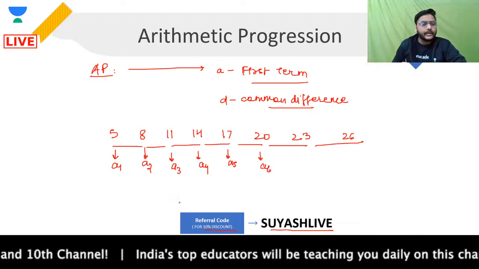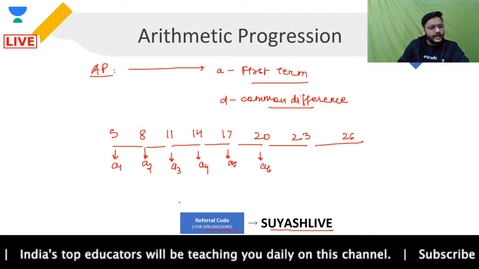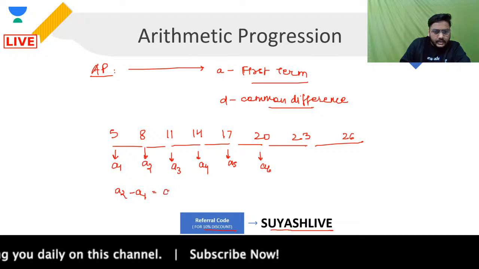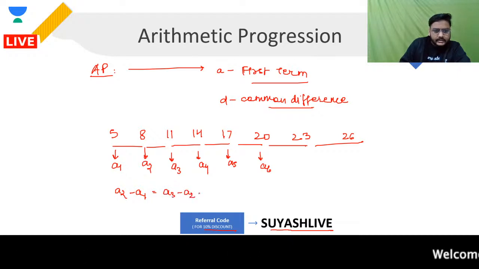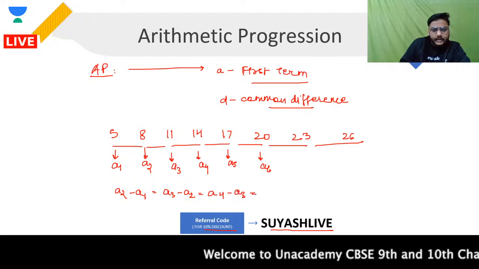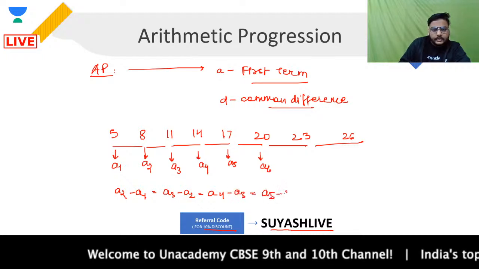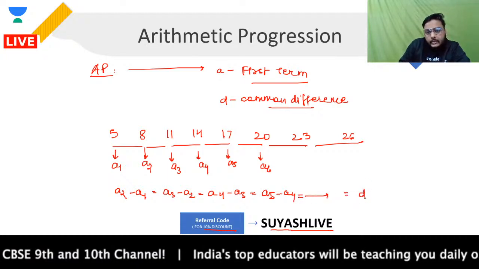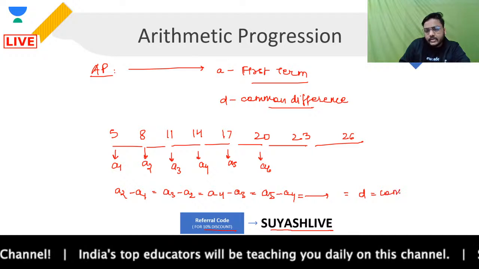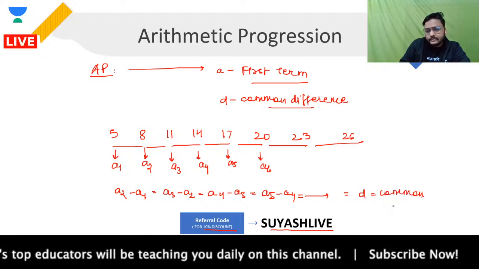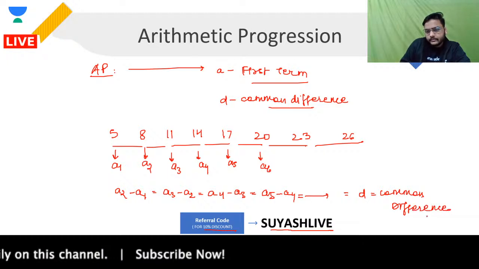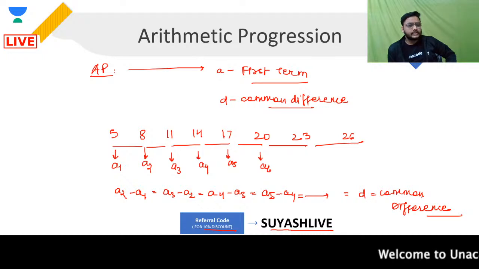If I want to find out whether this is an AP or not, one thing will be common. Second term minus first term will be equal to third term minus second term. That will be equal to fourth term minus third term, and that will be equal to fifth term minus fourth term, and so on, right? And this will eventually be equal to D, which is what we call the common difference. Are you clear with this or not, guys? You got the point? Do you understand that?